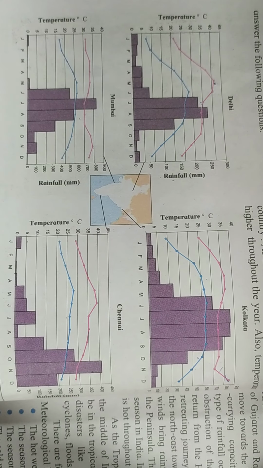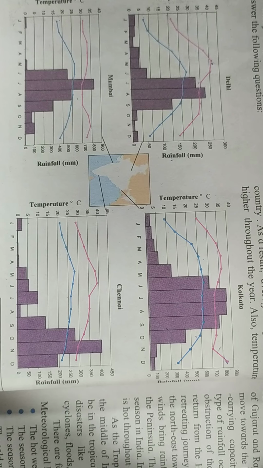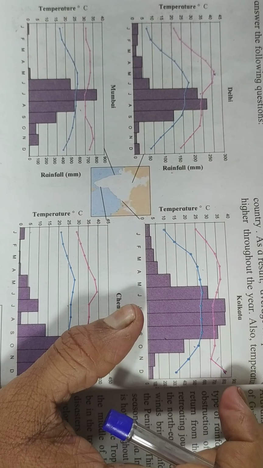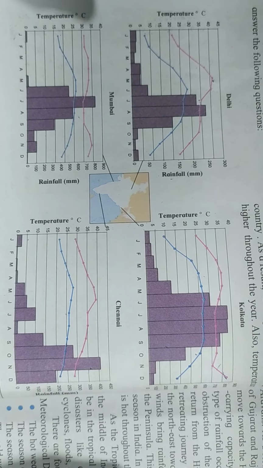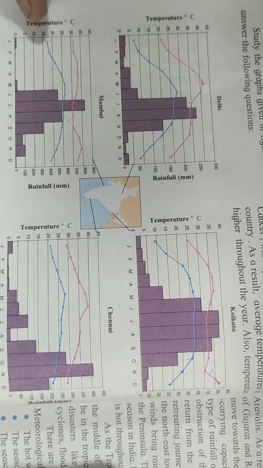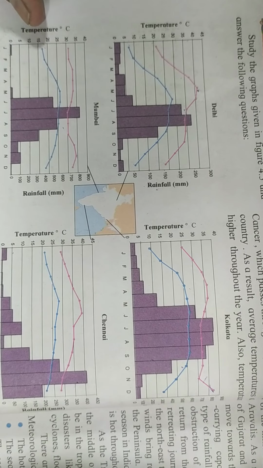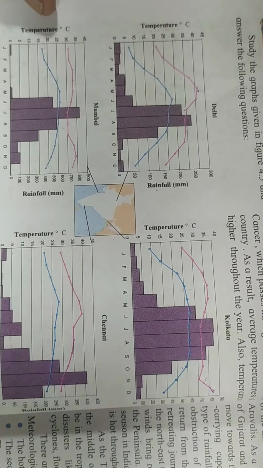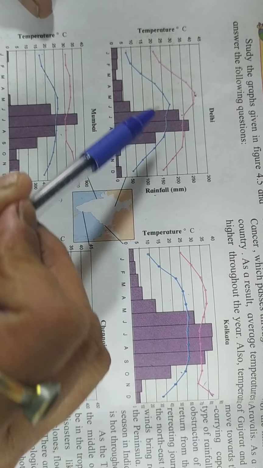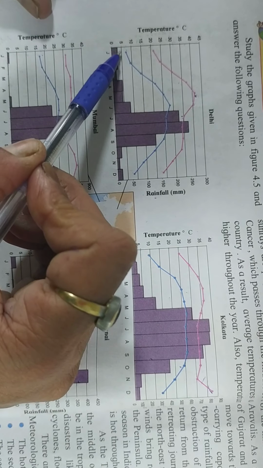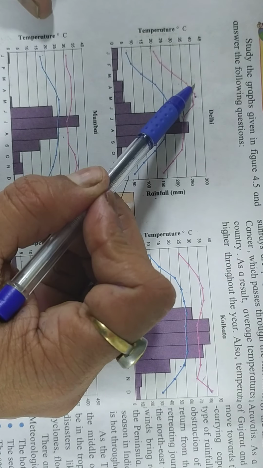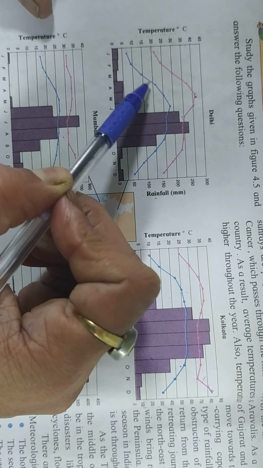What similarity do you see in the temperature curves of Delhi and Kolkata? So what similarities do we see? We see that the temperature actually rises from January to March in both the cities. In Delhi and Kolkata, from January it rises to March.